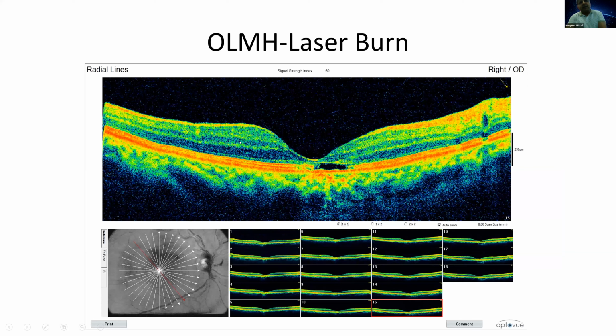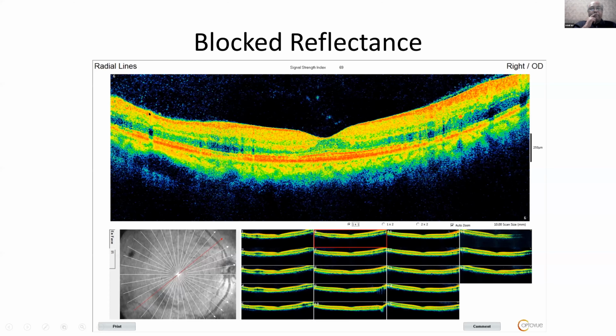So the other type of hyporeflectivity which we can get is a blocked reflectance. As Dr. Saurabh Sinha was saying, so you see here this is a hyporeflective lesion. Here, this small dark black area is due to this. So this is the type of blocked reflectance. You see this is a dark black area between the various layers.